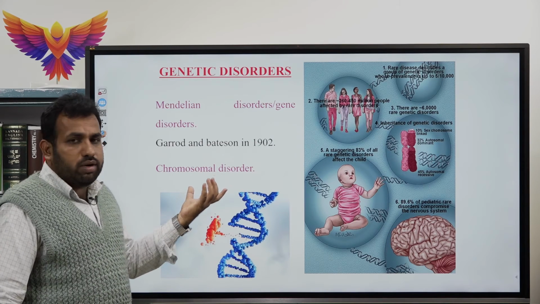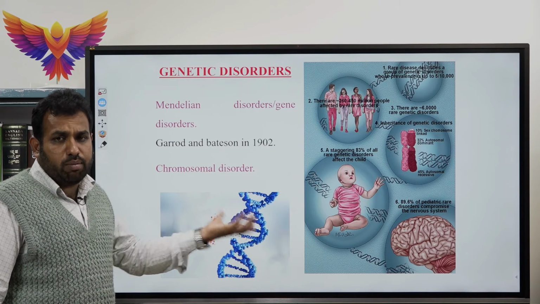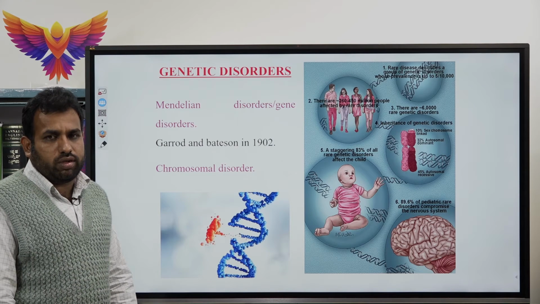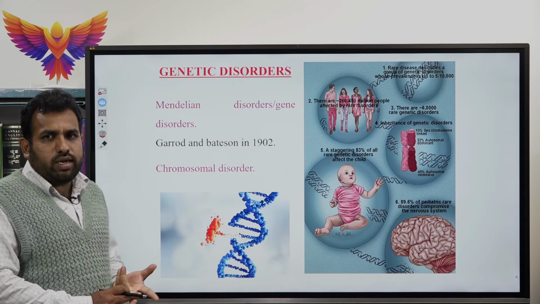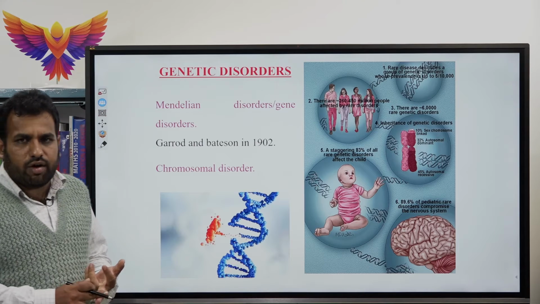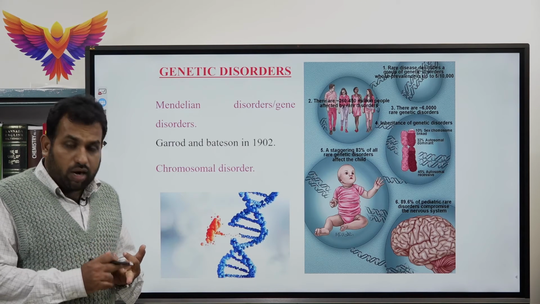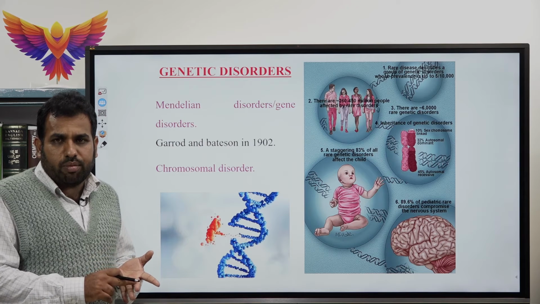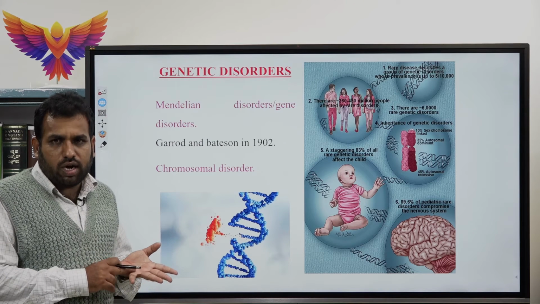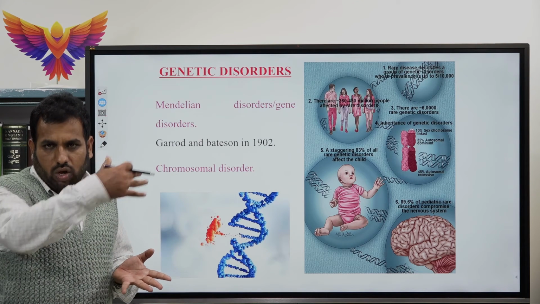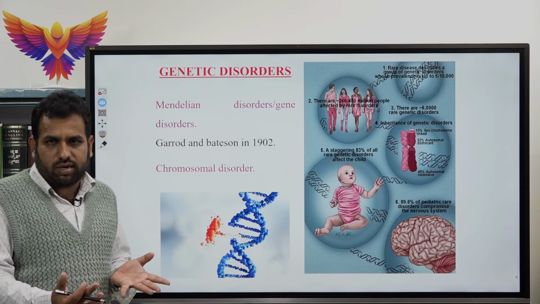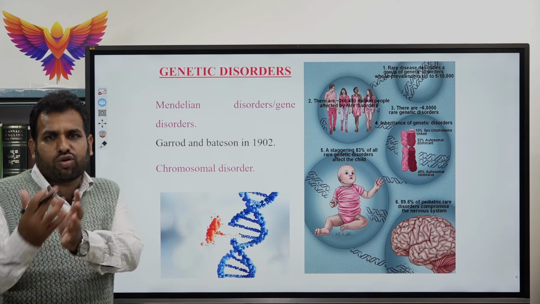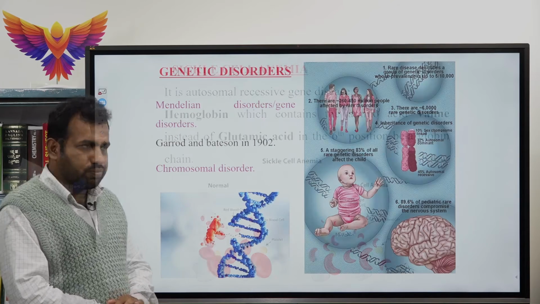The chromosomal number may vary in number, structure or function, and that is called a chromosomal disorder. The genetic disorders can be autosomal dominant, autosomal recessive, sex linked dominant or sex linked recessive, and Y linked inheritance. All these kinds may affect the system or a particular type of chromosome of an individual.